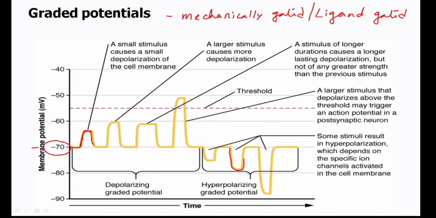Now from this, what we can find is that there is a small stimulus causing a small depolarization. Here it is a little bit more than the previous one, but again you can say that it is a graded potential. And in this one, the time for the graded potential is more, that means a longer lasting depolarization. So all of these are considered depolarizing graded potentials, because the membrane potential is rising.